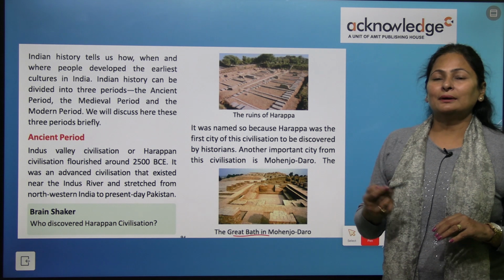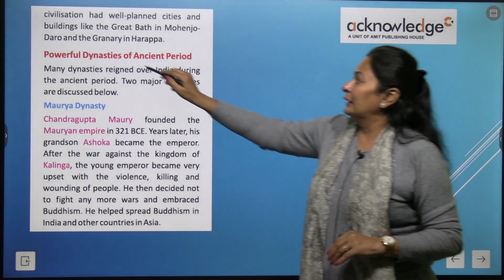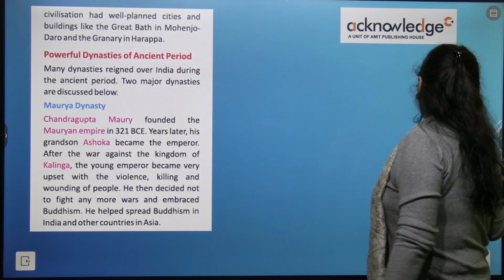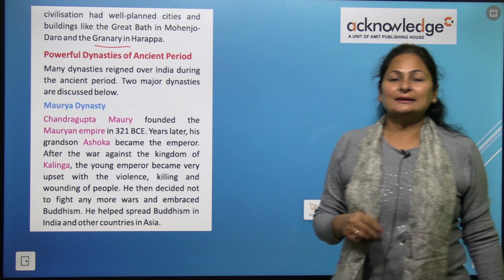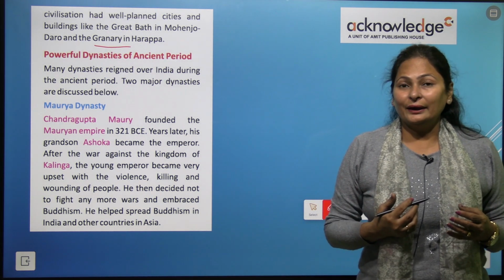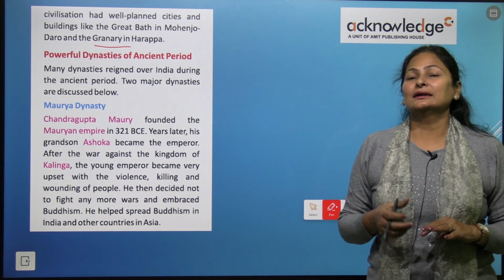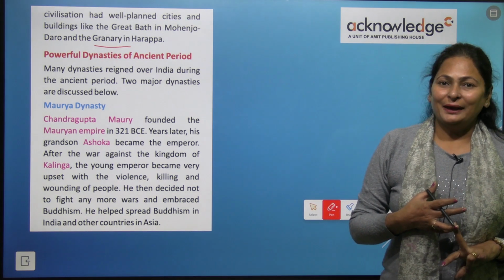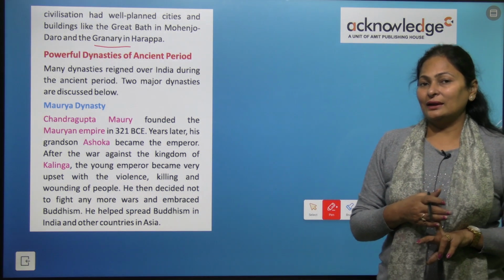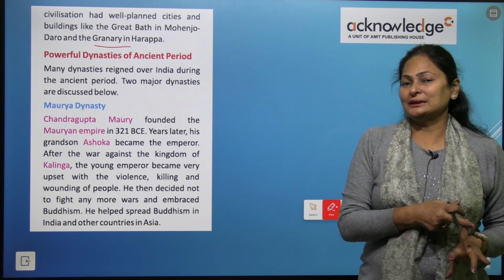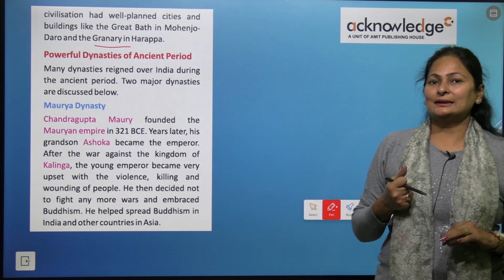And here is a picture from Harappa, where there was a granary. A granary is a storeroom where they used to store the grains, so that they wouldn't be washed away in floods and the grains could be protected from mice. So the granary and the Great Bath show that Harappa and Mohenjo-daro were very well planned cities.